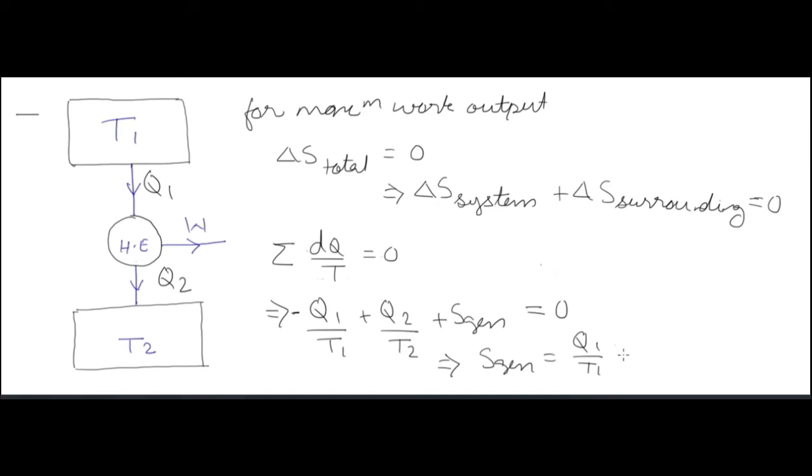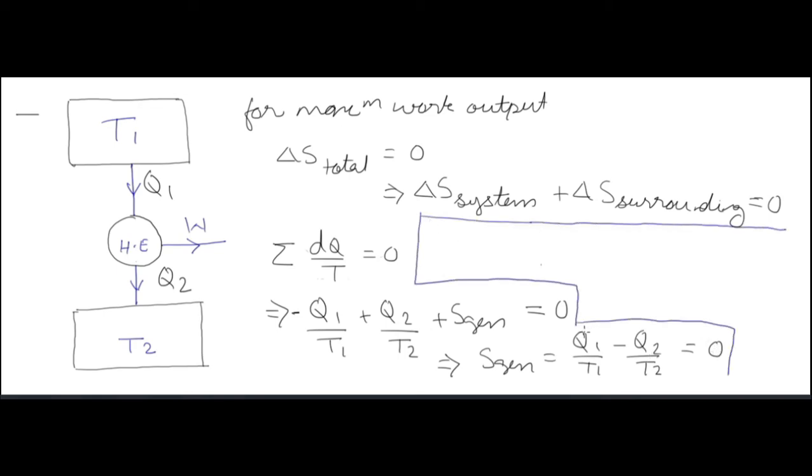The formula is summation dQ by T plus entropy generation is equal to 0. Now the summation dQ by T is minus Q1 by T1 plus Q2 by T2. Why is there the minus sign?